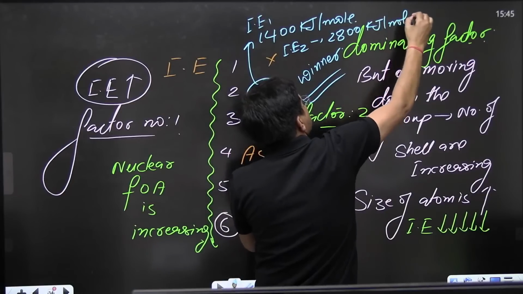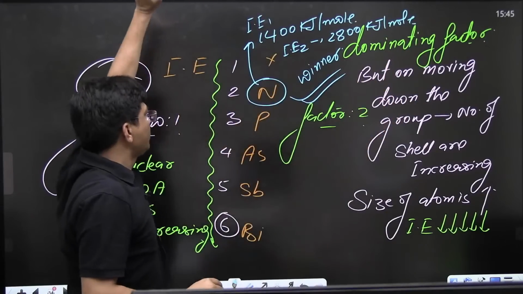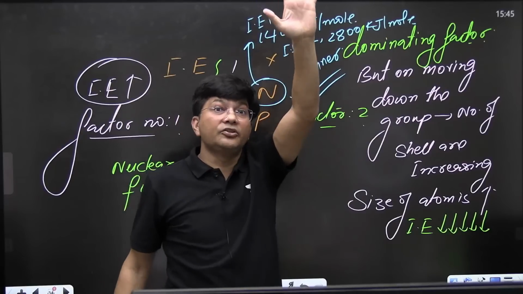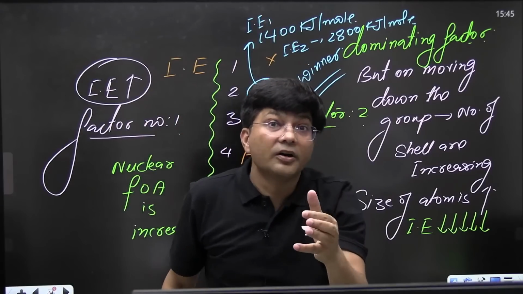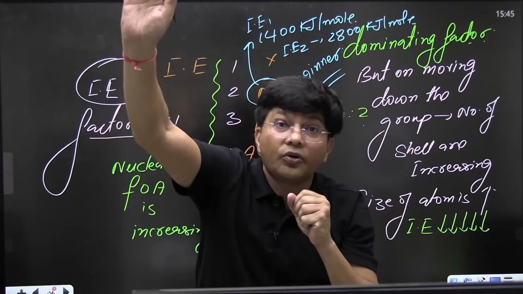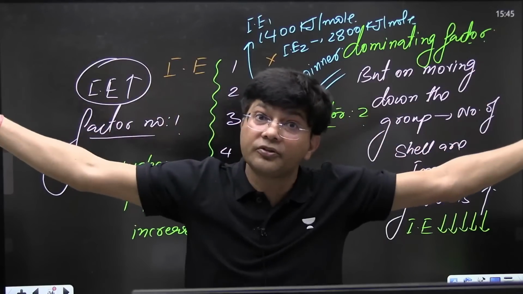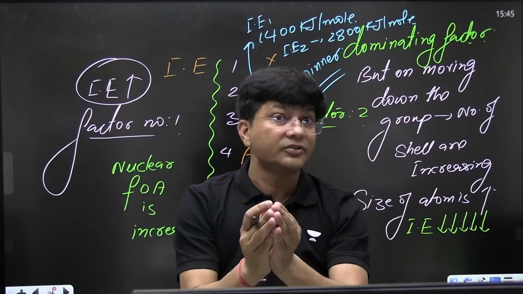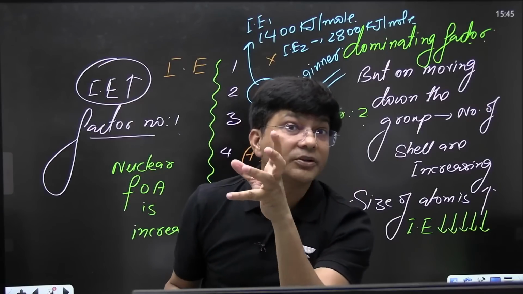Why is the second ionization energy more? What's the reason behind it? This is more because it has lost one electron. Once one electron has been lost, the repulsion between electrons will get decreased and the force of attraction will increase.